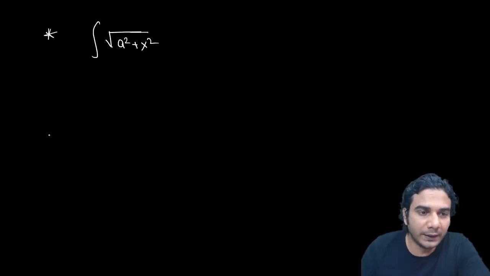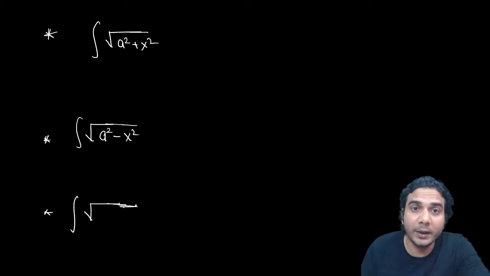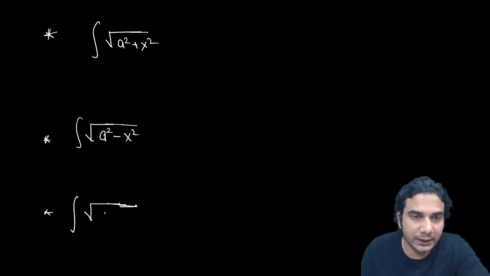Now let's discuss the next three formulae. Now you can have these quadratics in the numerator also, like this: integral of under root of a square plus x square first, second integral of under root of a square minus x square, and third. So you can see the same three terms, but now this under root of quadratic is written in the numerator. So exactly similar, right? Now what will be the answer of these three integrations?